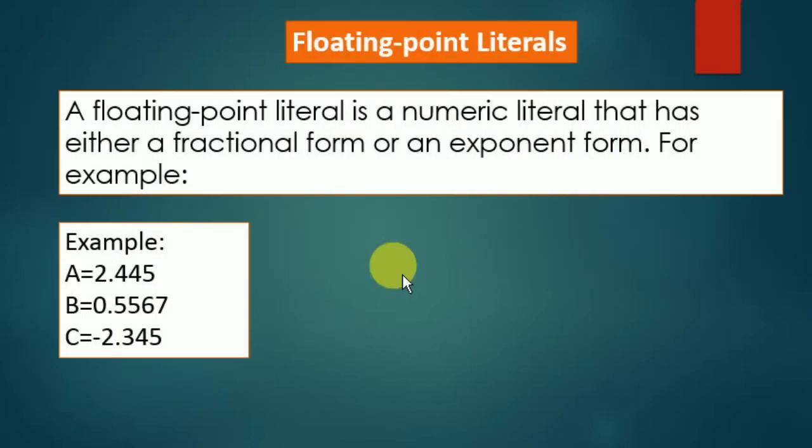Next is floating point literal. A floating point literal is a numeric literal that has either a fractional form or an exponent form. For example, A equals to 2.445 or B equals to 0.5567 or C equals to minus 2.345. These are our floating values with a fractional part, and in the whole program, A, B, C are going to work like floating values.